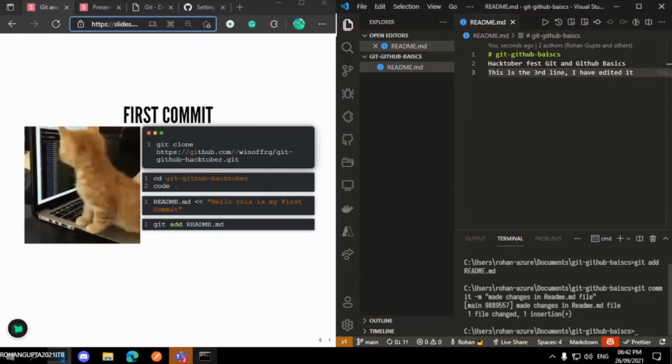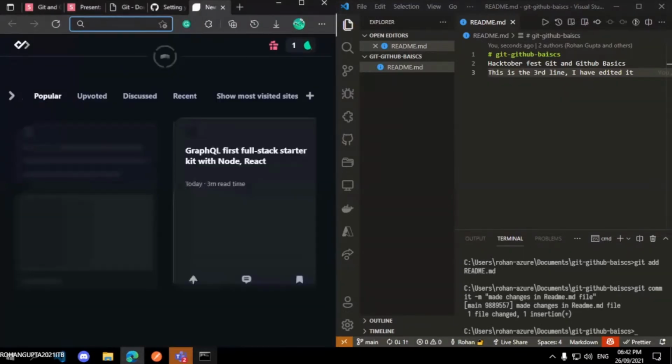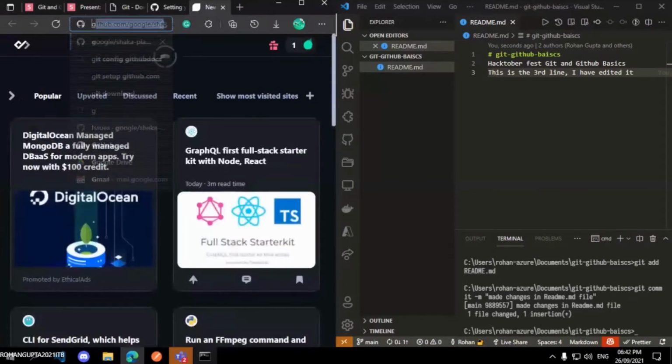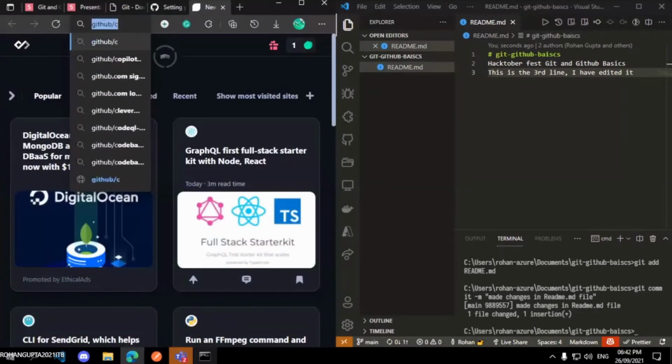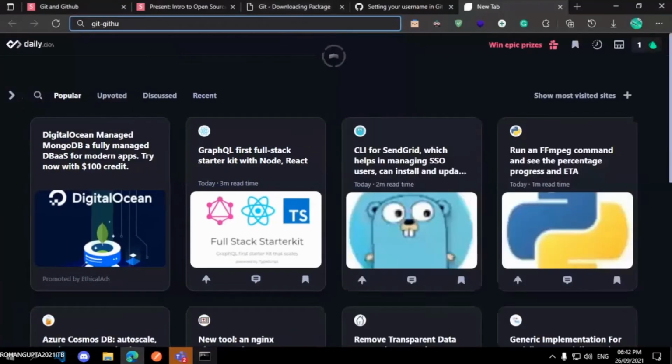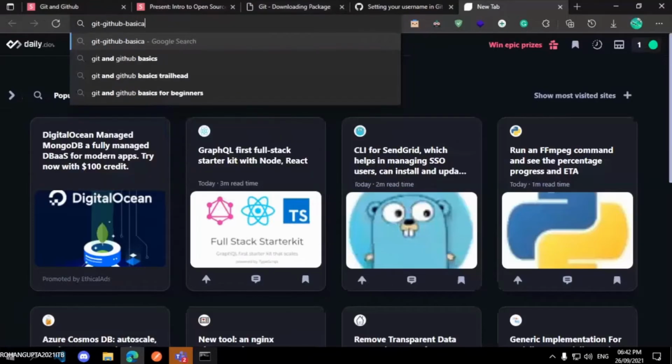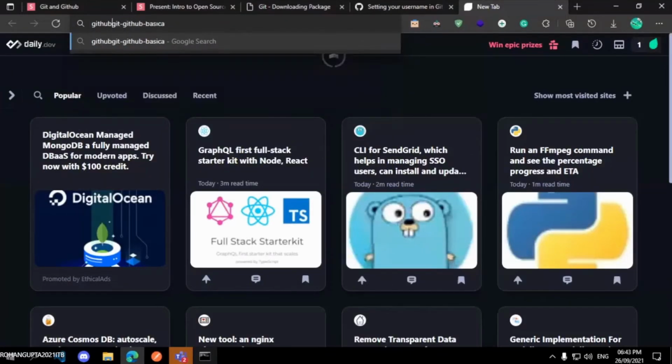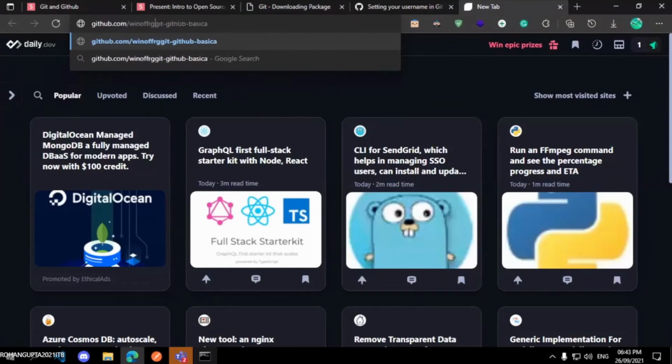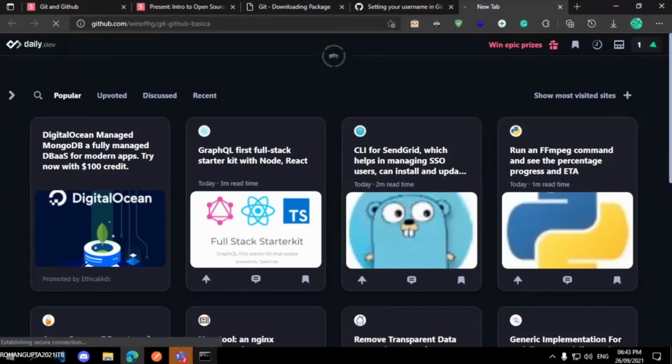Okay, this is what you think, but let's open this remote repository in our browser. github.com.